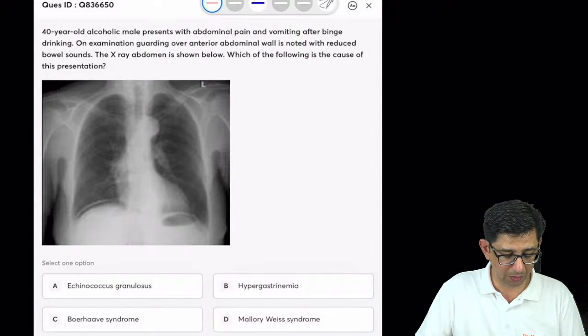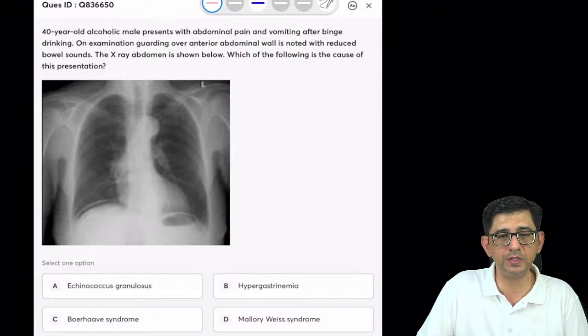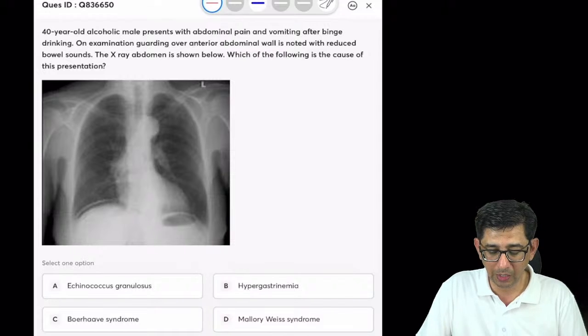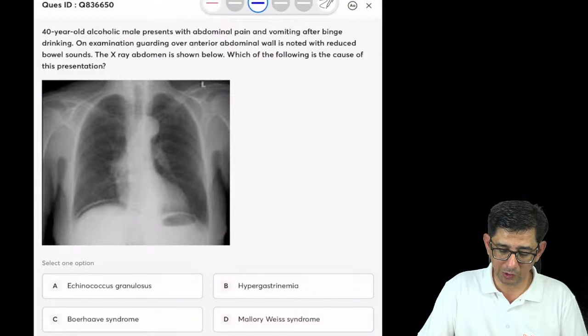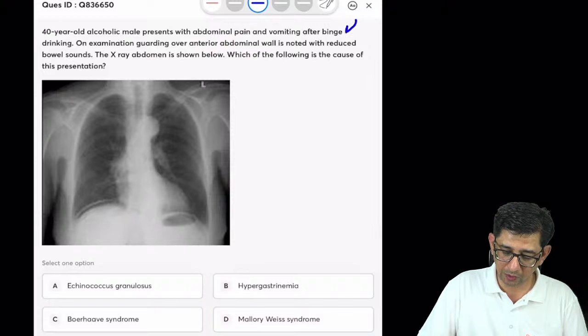This talks about an alcoholic male. He's having abdominal pain, vomiting. Alcoholic questions always come up. One is delirium tremens, which always comes up. Second is the current scenario. This alcoholic has come to a hospital. He's puking after binge drinking, and you are noticing a couple of findings in this case.